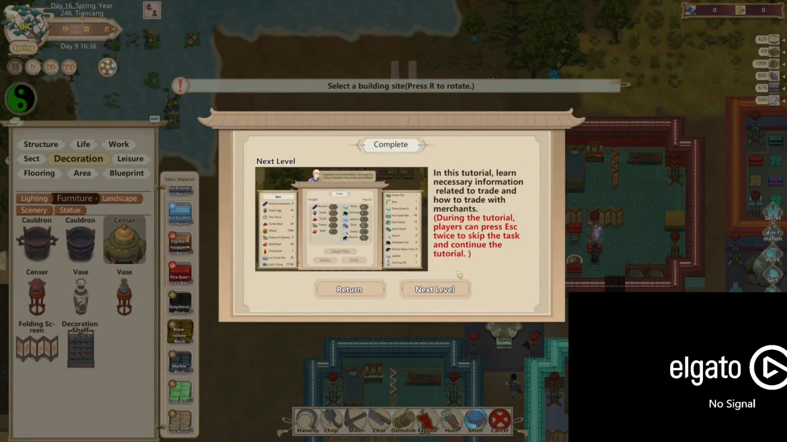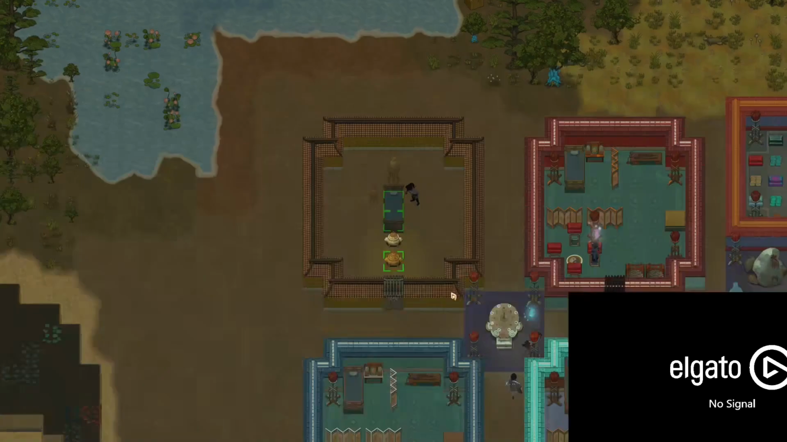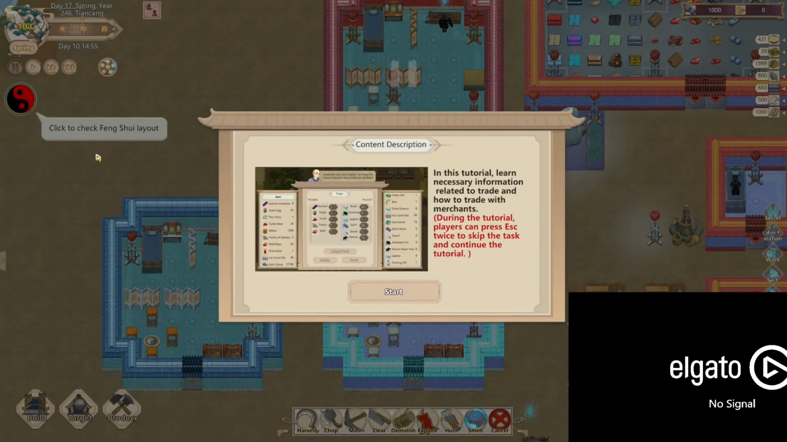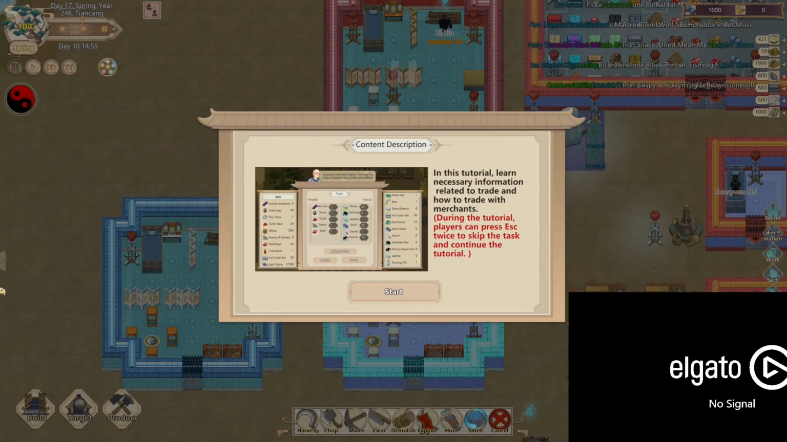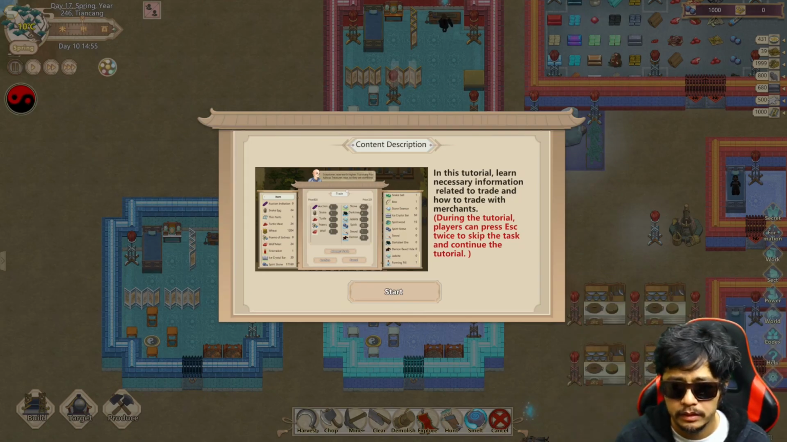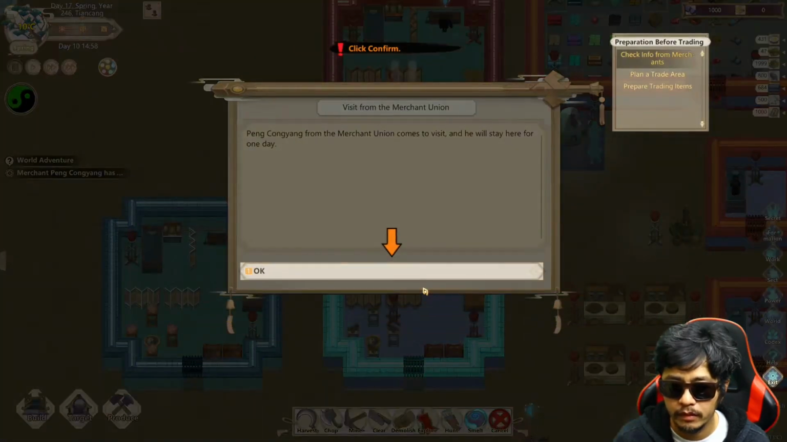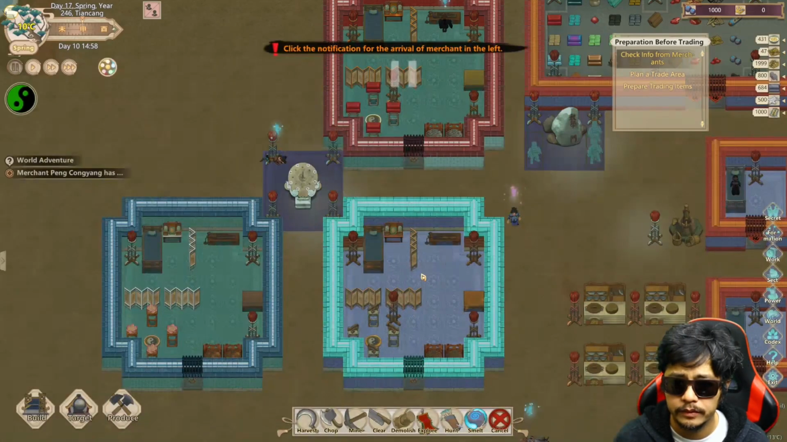This will teach the necessary information related to trade and how to trade with merchants. Oh man. Oops. What did I disappear to? I'm back. Okay. We will stay here for one day.